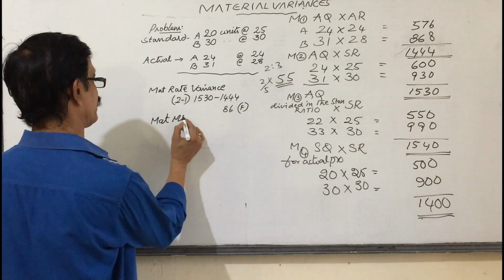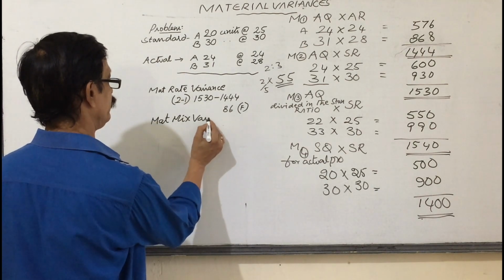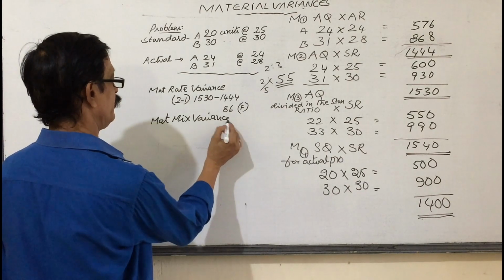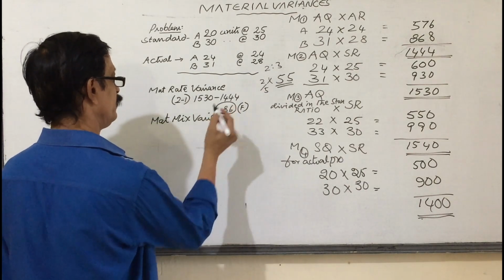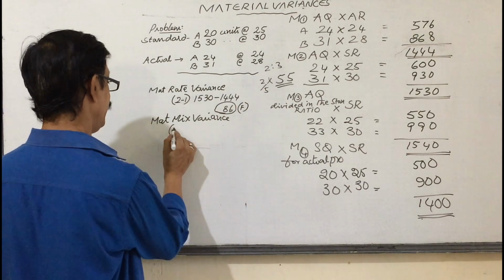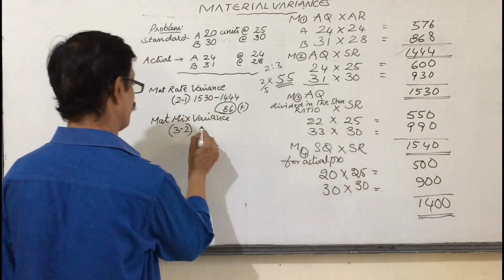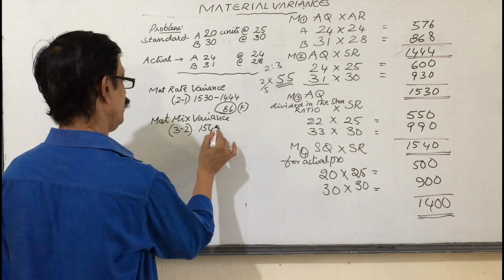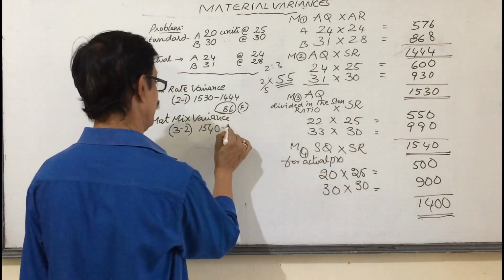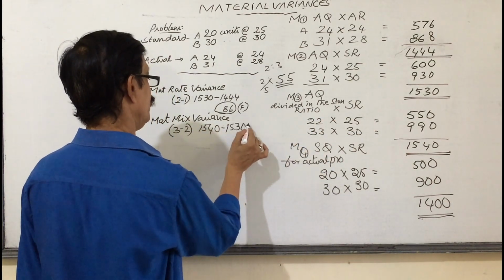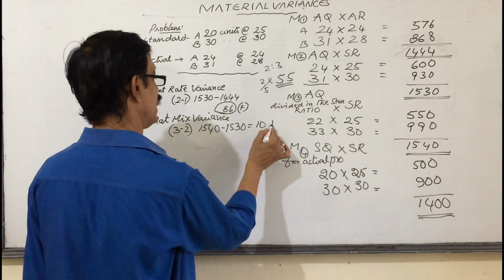Next, material mix variance. Three total minus 2 total. Here third total 1540 minus 1530. We got 10. It is also favorable.